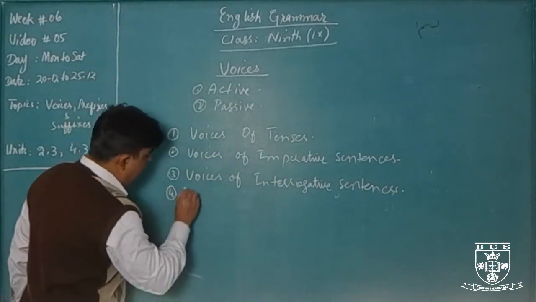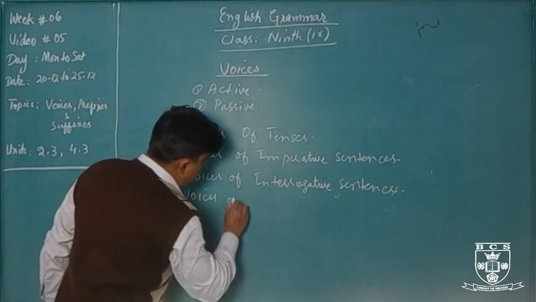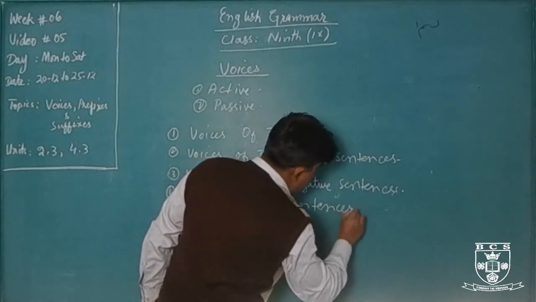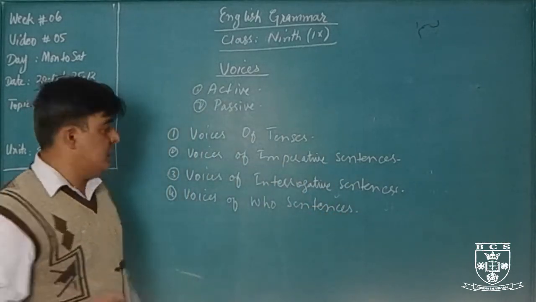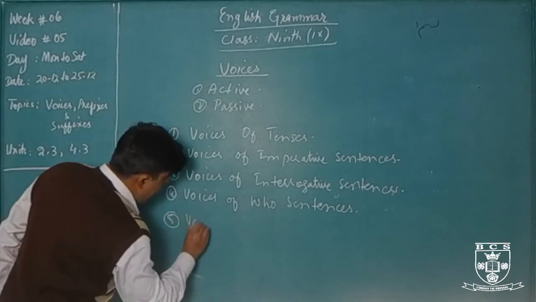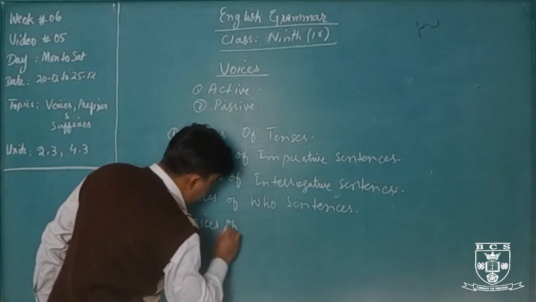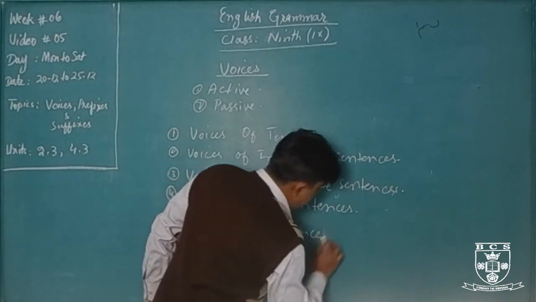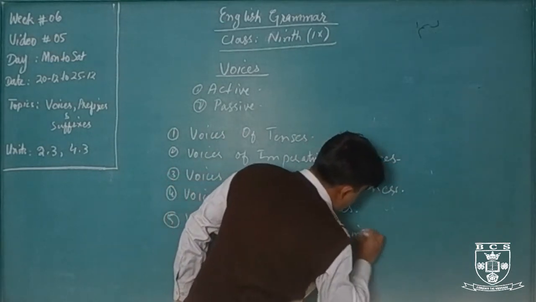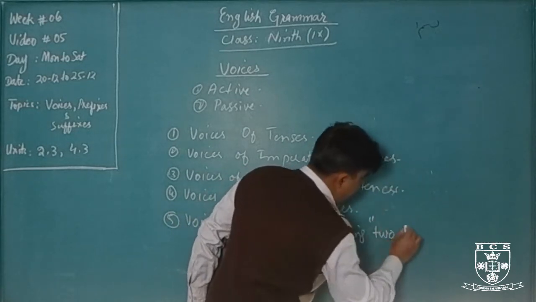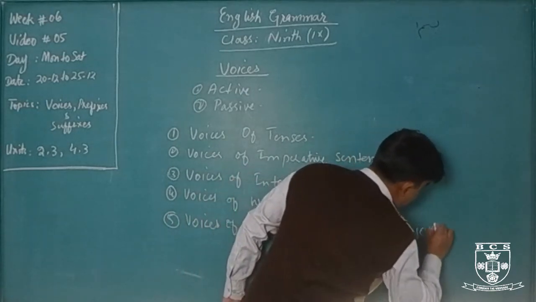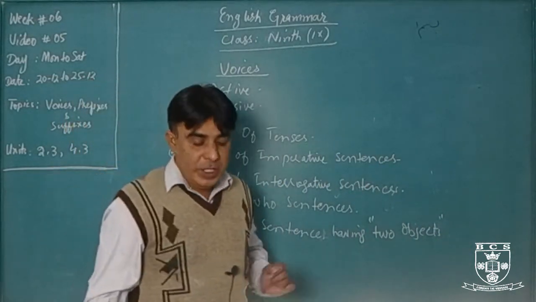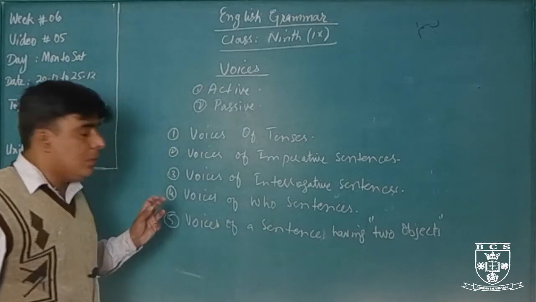Number 4, voices of who sentences. Number 5, voices of a sentence having two objects. These voices we will learn today.